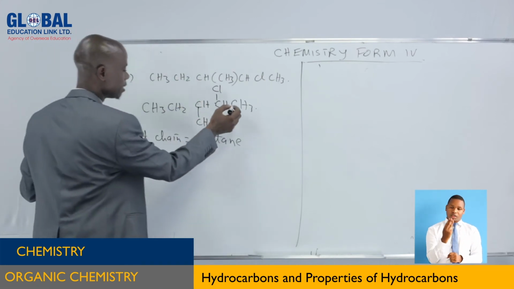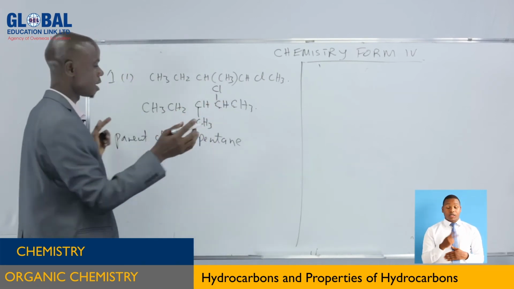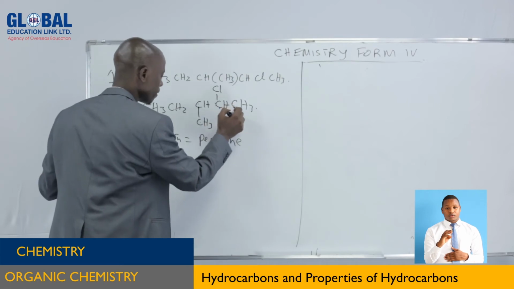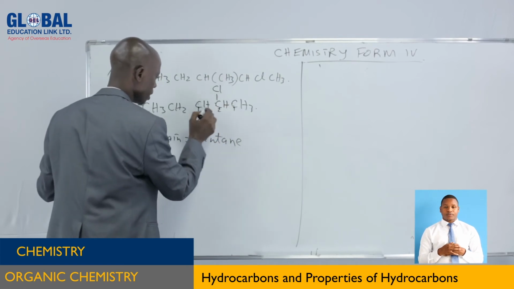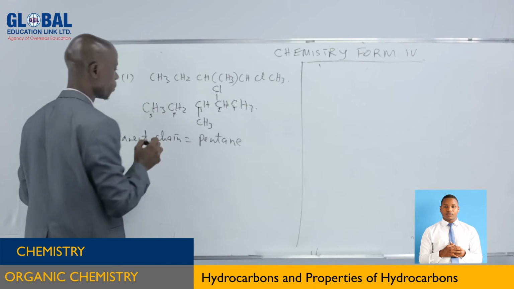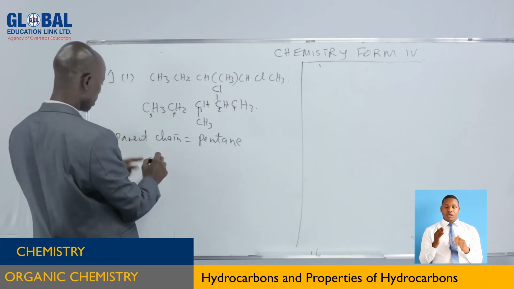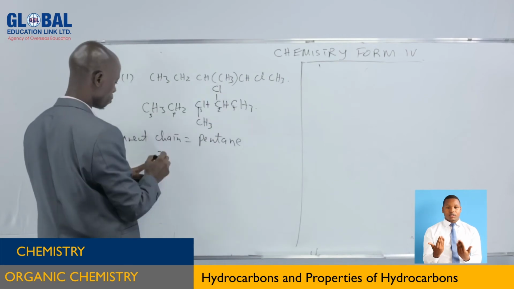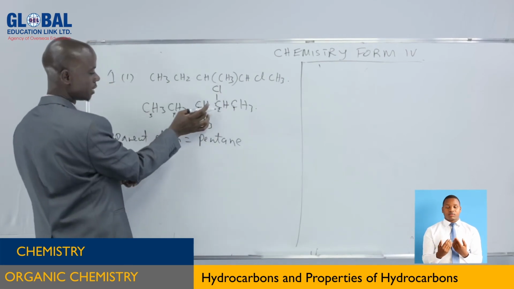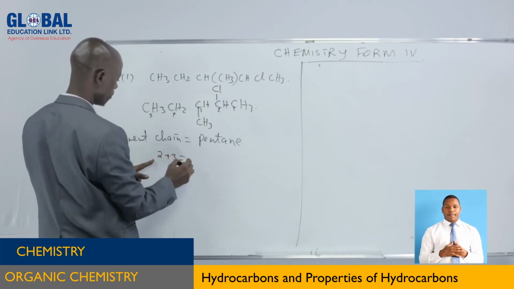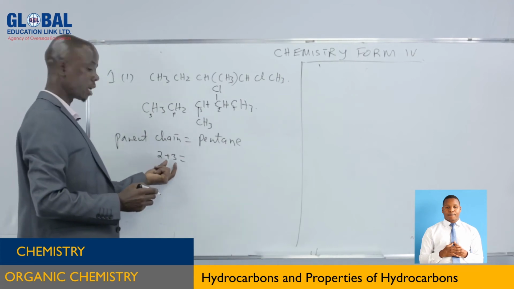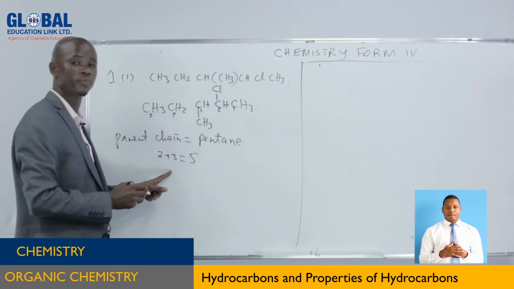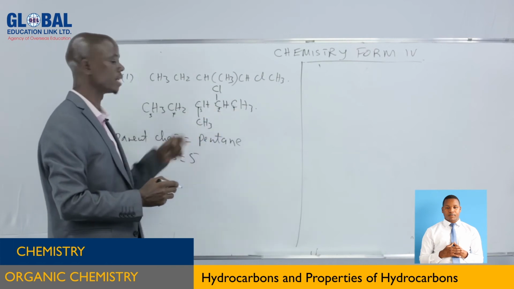Now if you take this one, the second carbon, you just sum. You take this carbon, the first one, the second, if you start this way, the third one, the fourth one, the fifth one. That means the second carbon contains this group, and the third carbon contains this group. So you have carbon number 2 and carbon number 3. You add and you get 5. That is the number that we get.